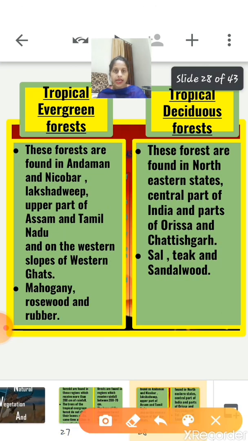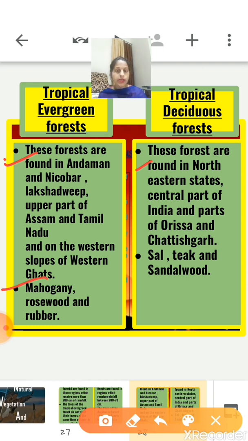Now in India, where are these forests found? Tropical evergreen forests are found in the Andaman and Nicobar Islands, Lakshadweep Islands, the upper part of Assam and Tamil Nadu, and also on the western slopes of the Western Ghats. And the tropical deciduous forests are mainly found in the northeastern states, the central part of India, and some parts of Odisha and Chhattisgarh.